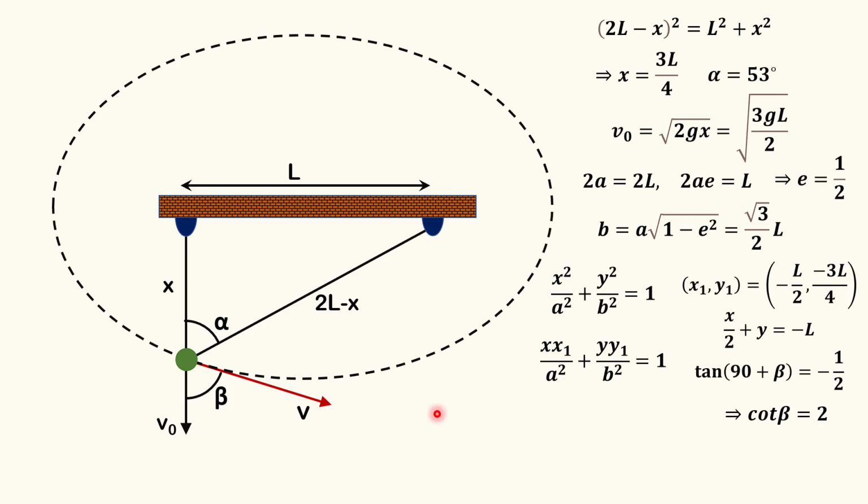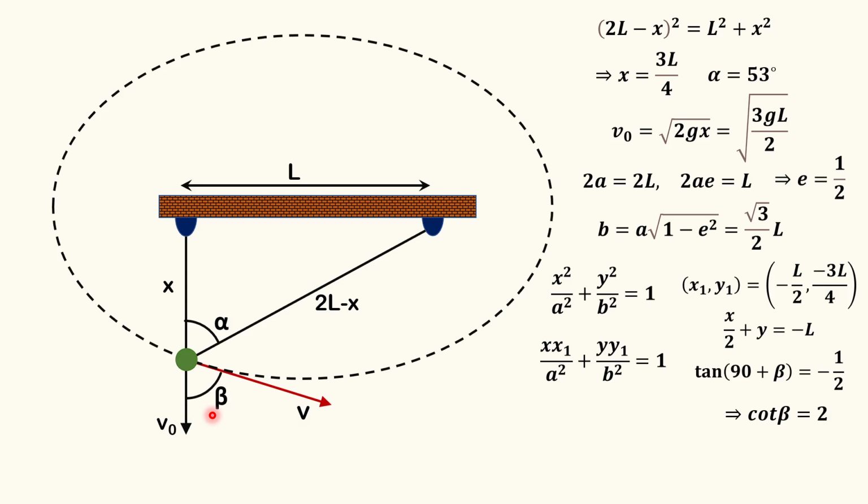And if I want to find the angle of this tangent with the positive x axis, let us just see here. This is the positive x axis, and the angle here with the positive x axis of this tangent will be equal to 90 plus beta. So tan of 90 plus beta is going to be minus half. So of course, cot beta is equal to 2. So we have determined the value of beta, that is going to be cot inverse 2.